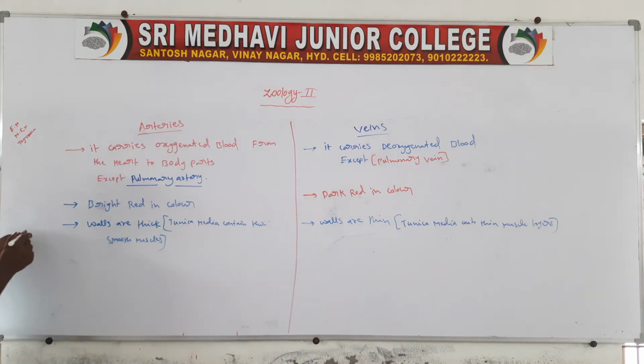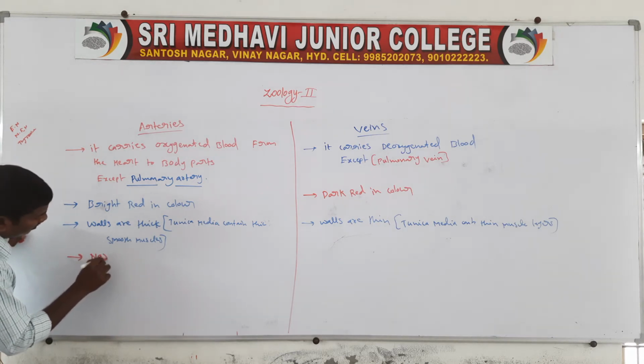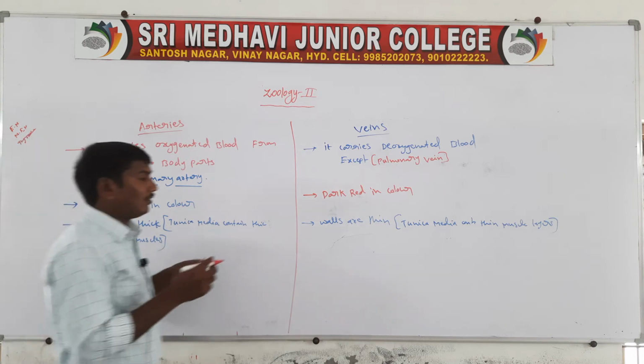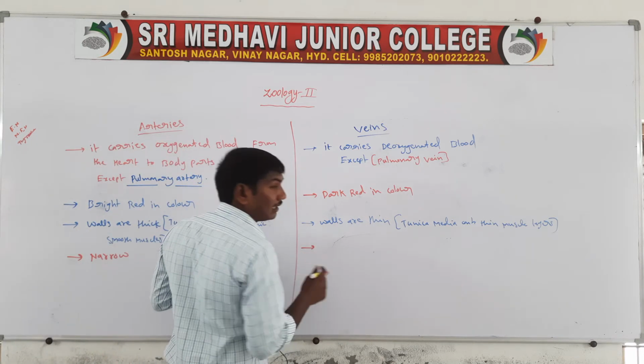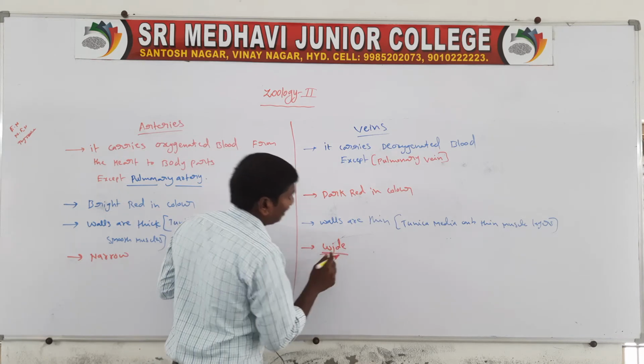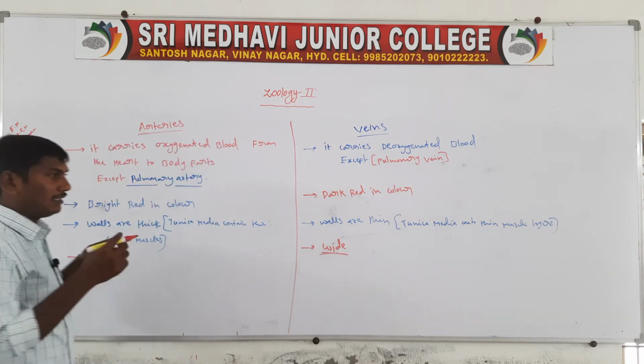the arteries are narrow, the arteries' width is narrow. The veins are wide, so the space is more.